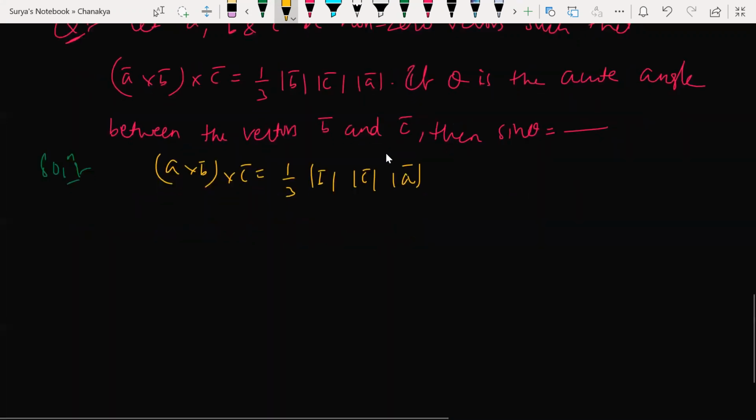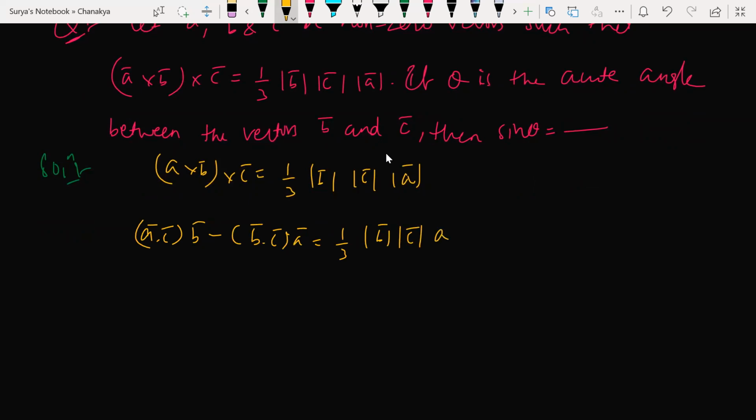I just look at A dot C and B minus B dot C and A vector. I can write like this. How many of you wrote this step here? Look at it here. A dot C times of B, I can shift this one to the right hand side.